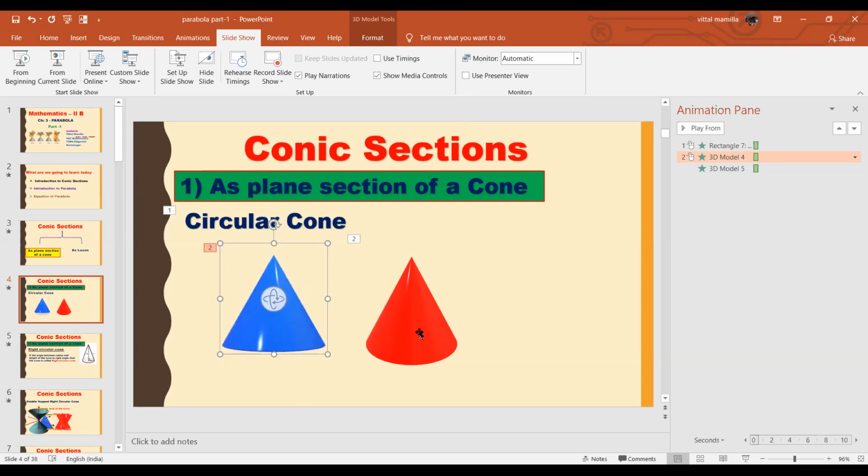We are taking two cones, and any base is a circle for these cones. So we have two cones where the base is a circle. These cones are called circular cones.